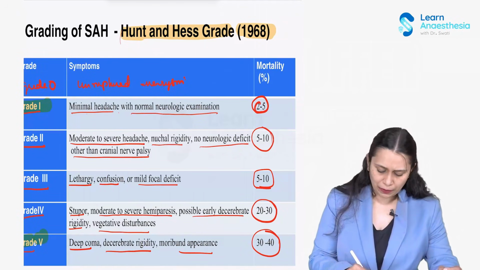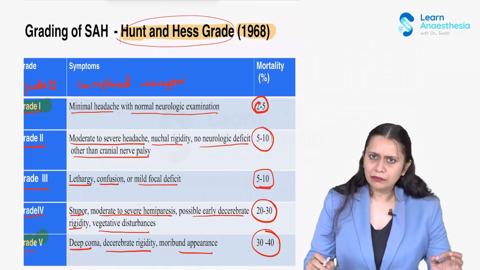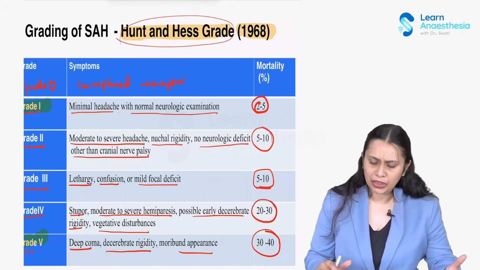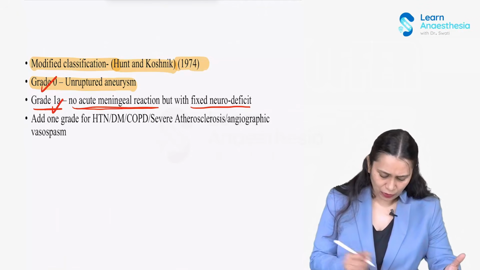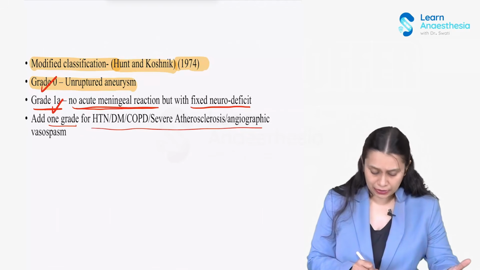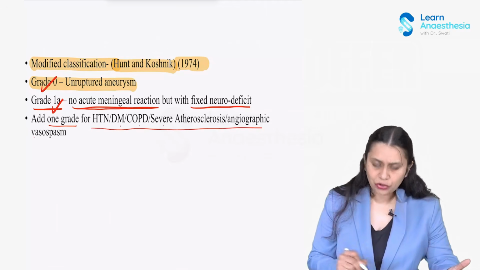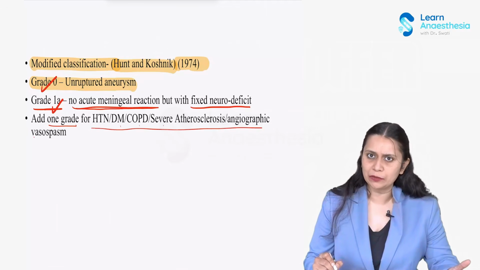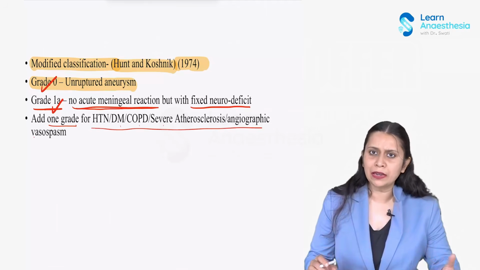So this was given by Hunt and Hess. And in the same modification in which grade 0 and grade 1A were added, they added one grade for any associated complication or comorbidity like hypertension, diabetes, COPD, severe atherosclerosis, or angiographic vasospasm in these patients. So this is the Hunt and Hess classification.